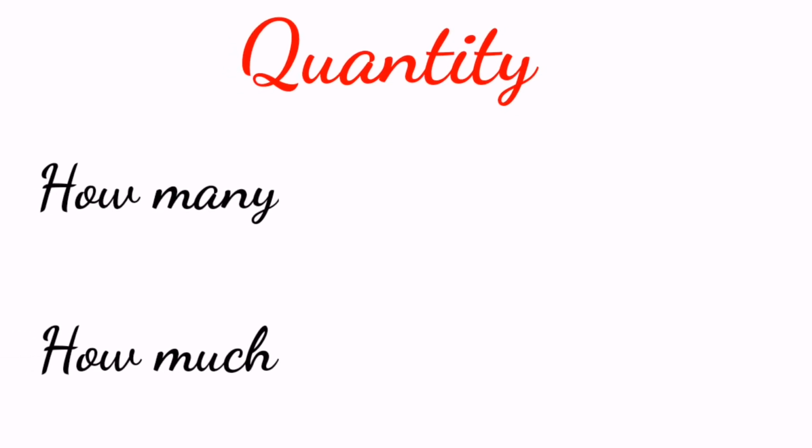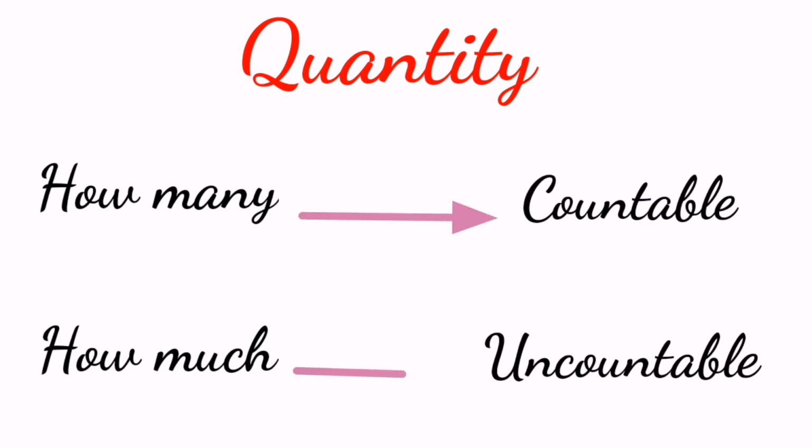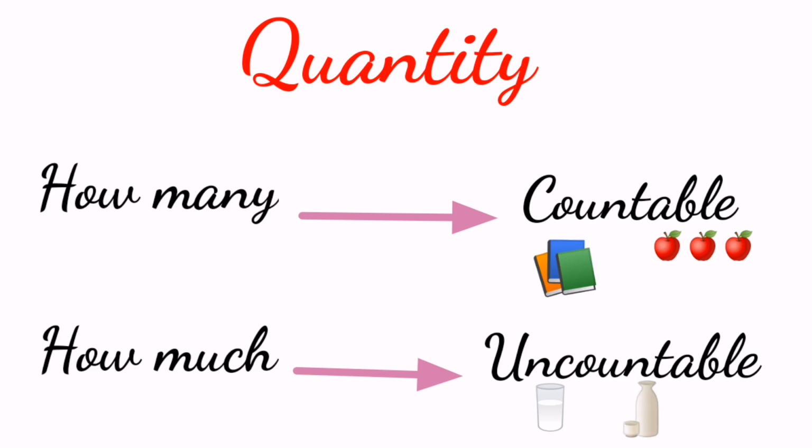For the quantity, we use how many and how much. How many for countable nouns, nouns that we can count, like apples, like books. How much for uncountable nouns, nouns that we cannot count, like water, like milk.